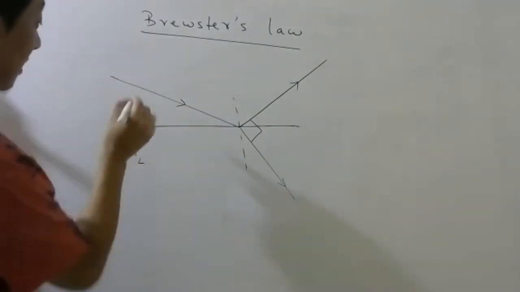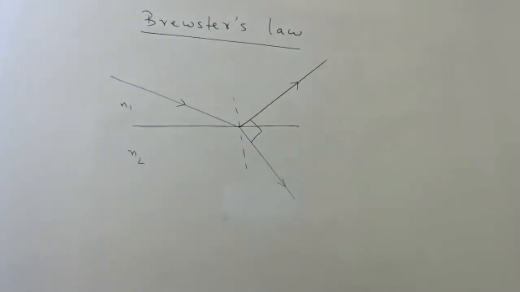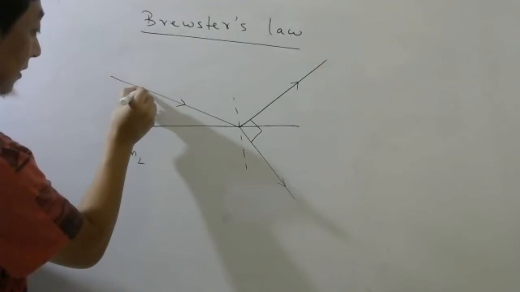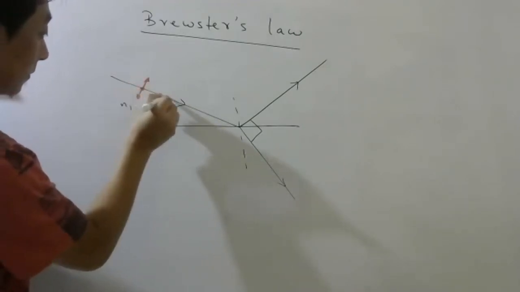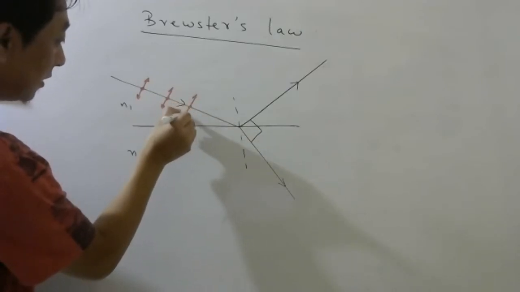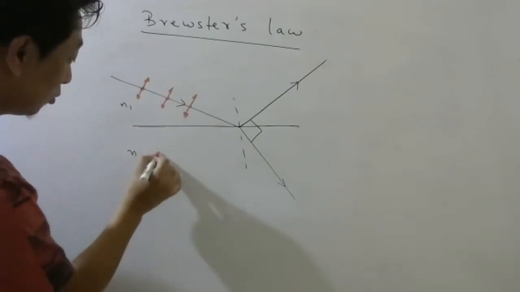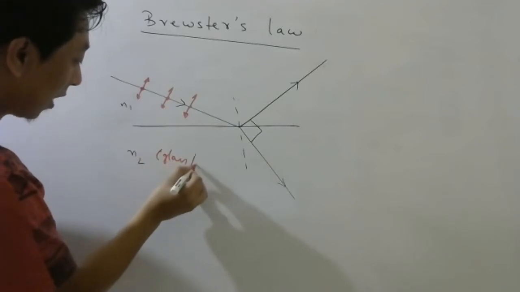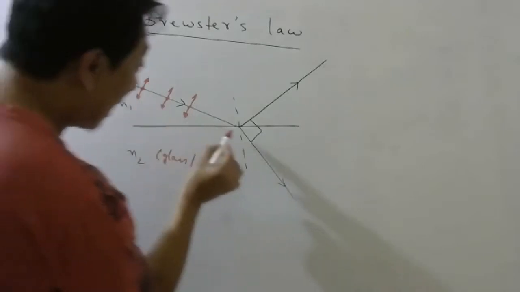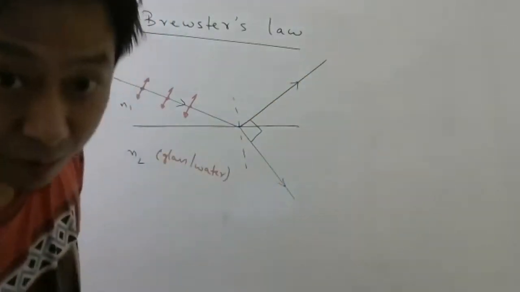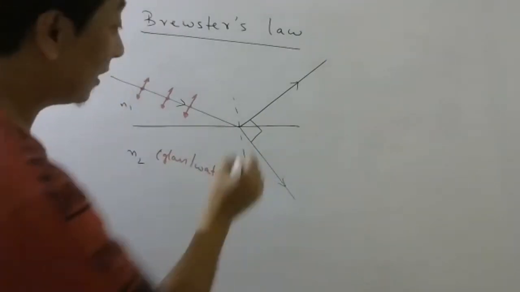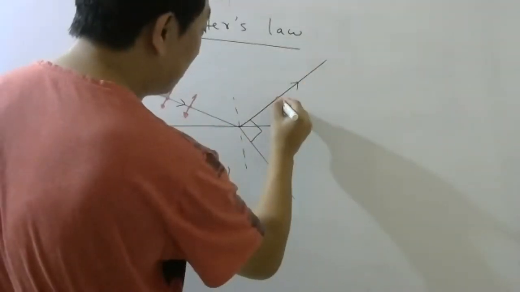Matlab, if unpolarized light is incident on a transparent medium, which could be glass, water, etc., then when the light is reflected in such a way that this light and this light are perpendicular, this light is completely polarized.